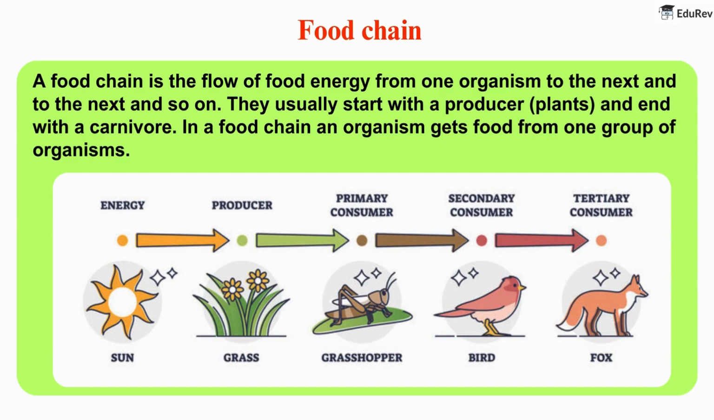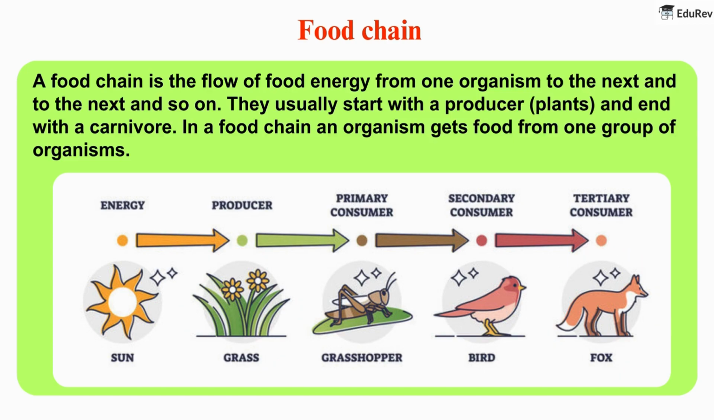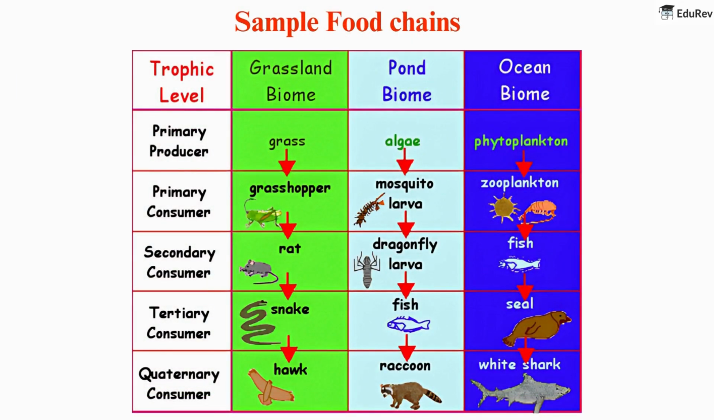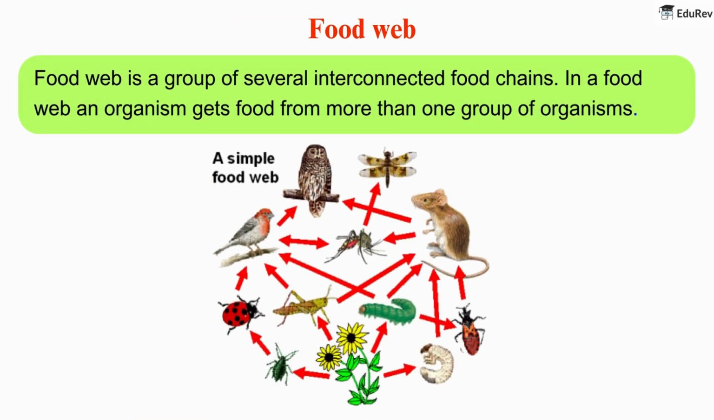Food chain. A food chain is the flow of food energy from one organism to the next and to the next and so on. They usually start with a producer, plants, and end with a carnivore. In a food chain, an organism gets food from one group of organisms. Here are some sample food chains. Food web. Food web is a group of several interconnected food chains. In a food web, an organism gets food from more than one group of organisms.